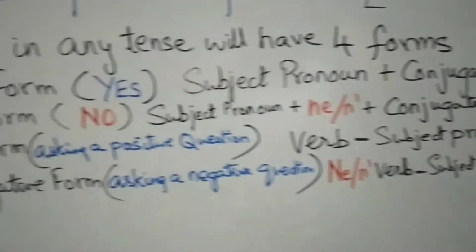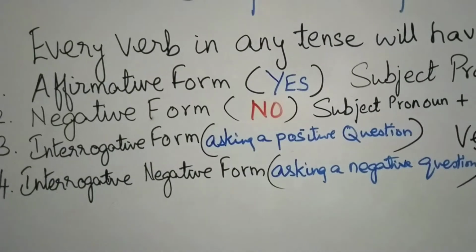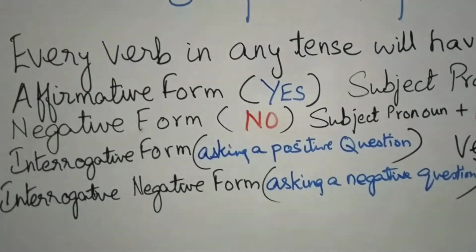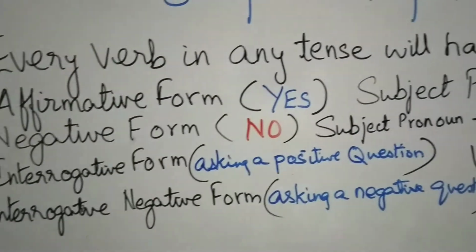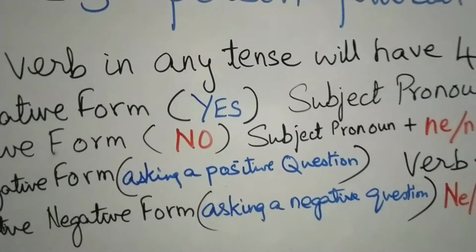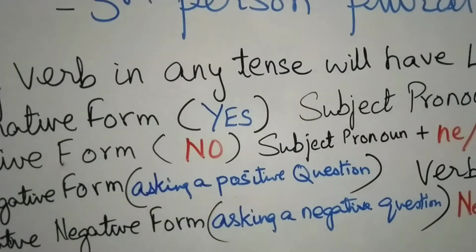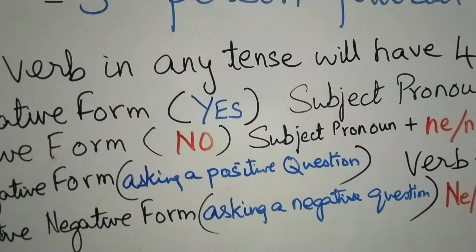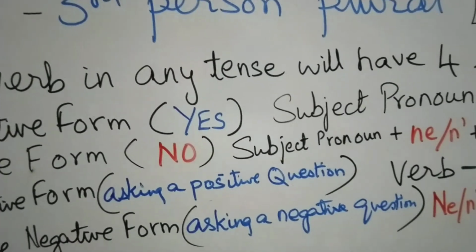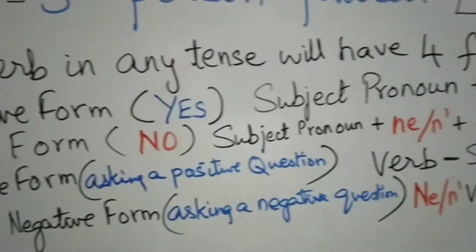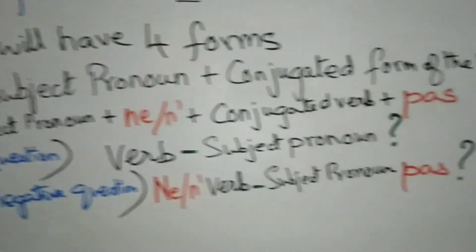The fourth form is the interrogative negative form. And how do we form this? And what is the interrogative negative form first? The interrogative negative form comprises of asking a negative question. Have they not all gone out? Have they not played? Are you not going out? Are you not studying? All these are negative questions. So how do we form it?